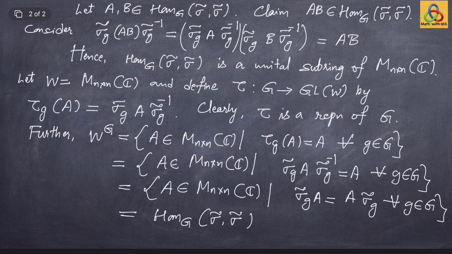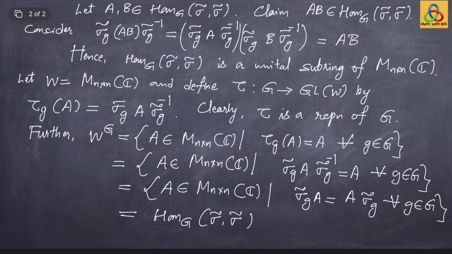Therefore this unital subring can be identified as a fixed point space of a new representation of your group G. Now recall from lecture number 10, where we were discussing permutation representations, that if you have an action of a group on a set and you consider the associated permutation representation, then the fixed point space of that permutation representation has dimension precisely the number of orbits. So here we have identified Hom G sigma tilde with a fixed point space of representation,